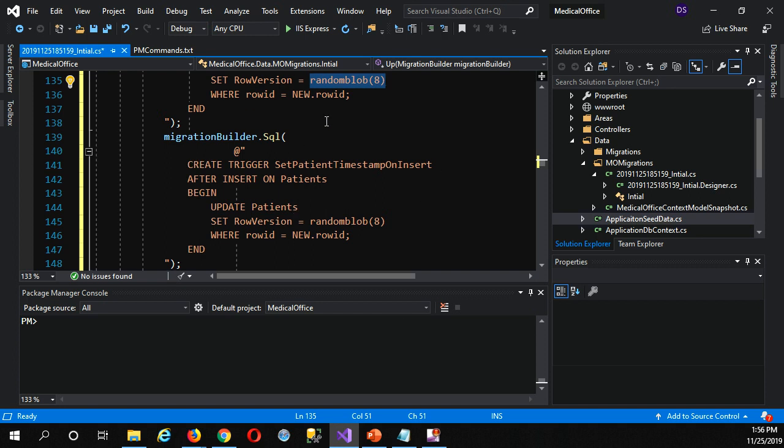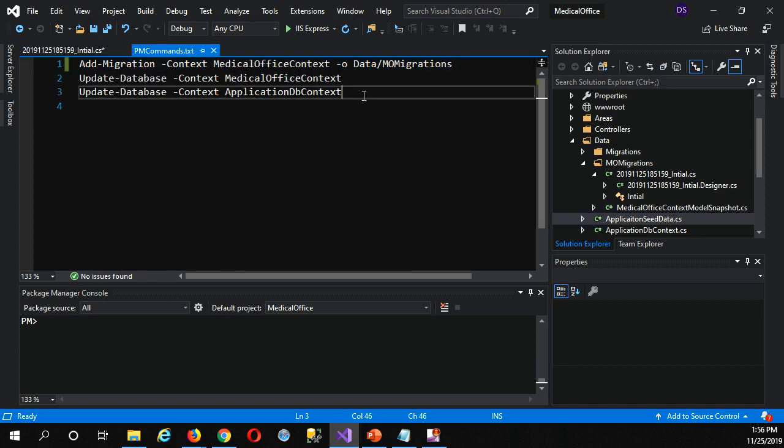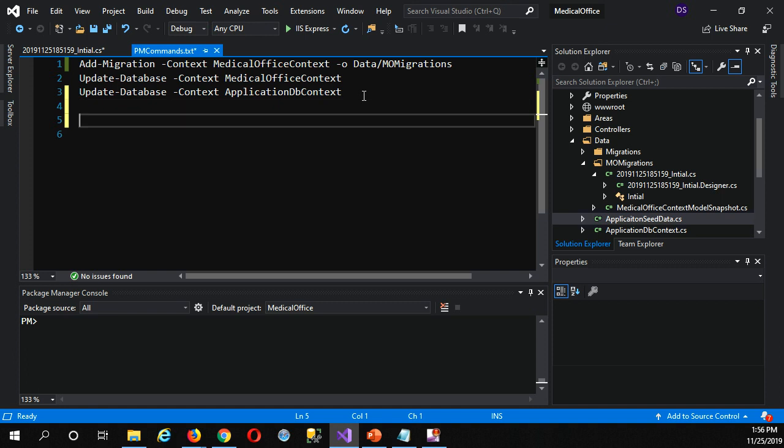Now, because we're manually modifying our migration here, I'm going to come back to these commands and put a note down here: if recreating the initial migration, include this for row timestamp.